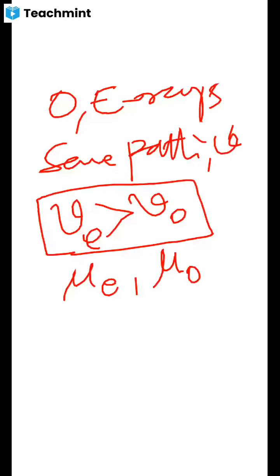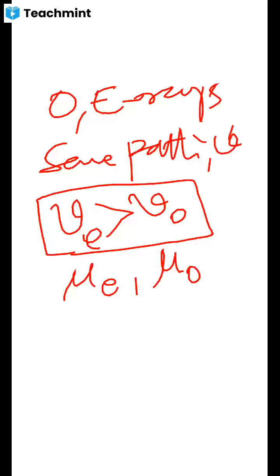Then it is called the quarter wave plate. That means in a quarter wave plate, the thickness of the crystal plate is such that the phase difference is pi by 2.